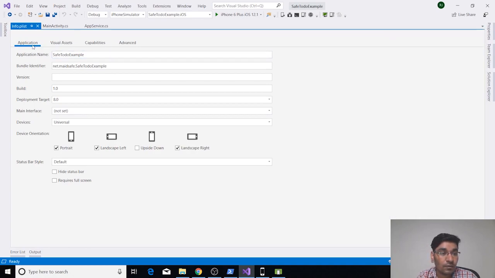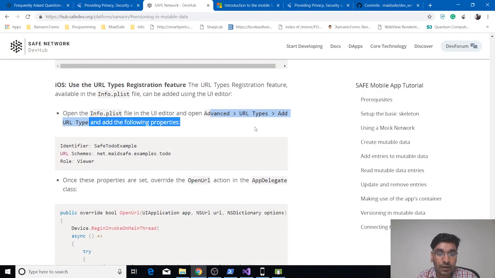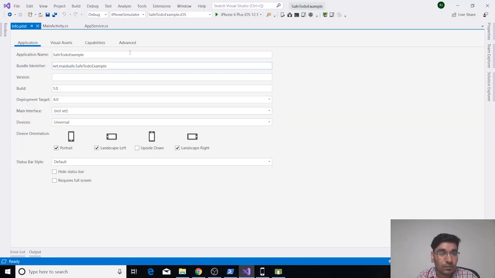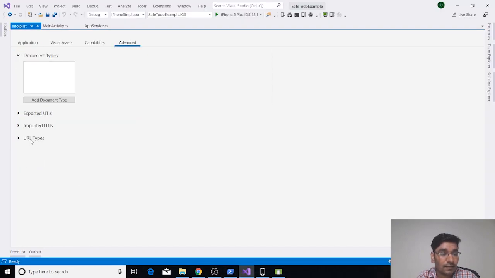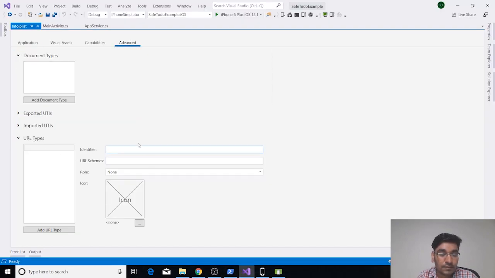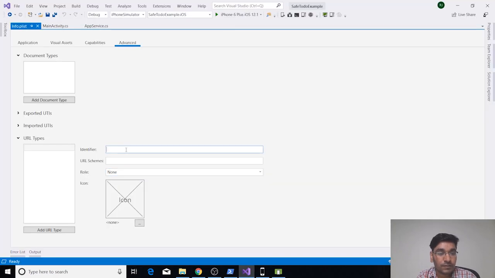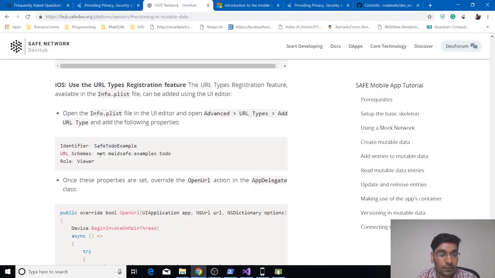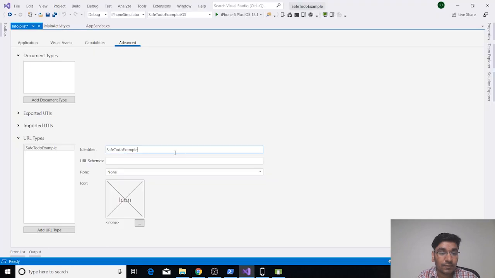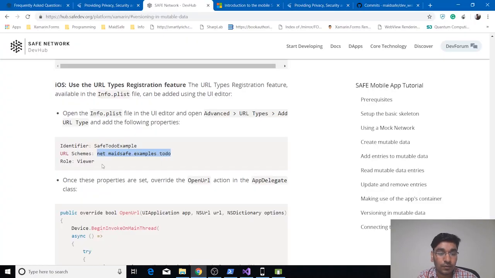So once you do a double click, you have to go to advanced and then URL types. So we'll go to advanced and then URL types, and you are seeing there is no value in identifier, URL scheme, and none. So we will be adding an identifier. You can just copy paste from the tutorial, and the URL scheme. This URL scheme is basically the URL which authenticator will use to open your to-do application.